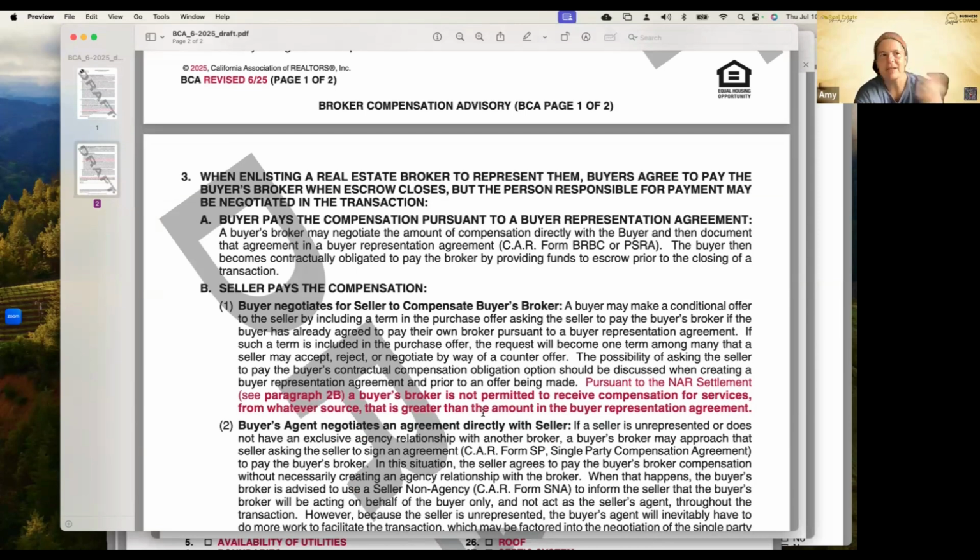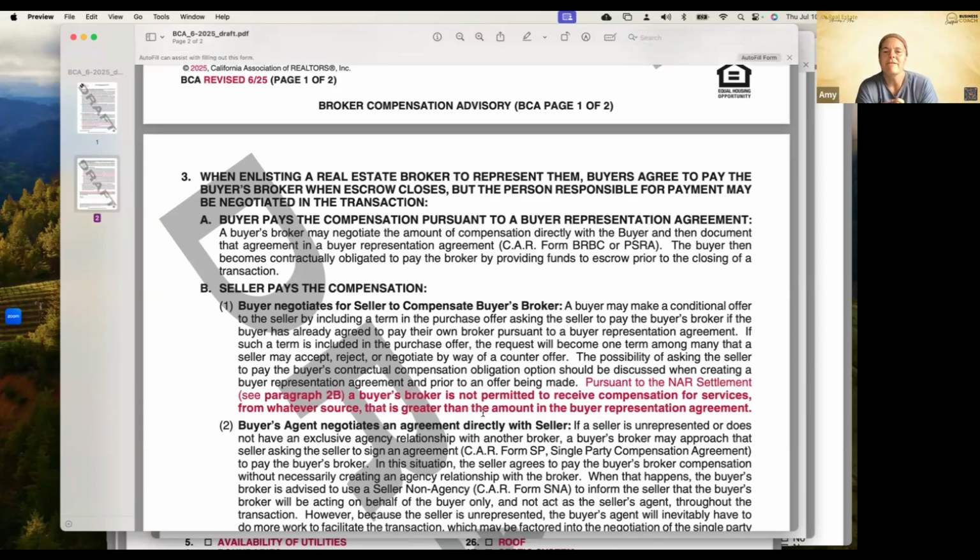So if anybody has been around long enough, the original buyer representation agreement before the settlement said that, hey, we're going to put in X percent. And if we happen to get Y percent, which is more than X, how do we want that? Does it go to the buyer? Does it go to the agent? Does it get split 50-50, right? We could specify that in the agreement for the amount over. In our new one, that is the max compensation that you can receive from the transaction.